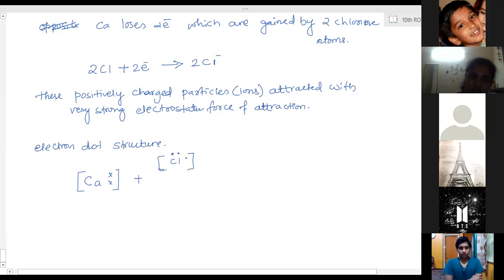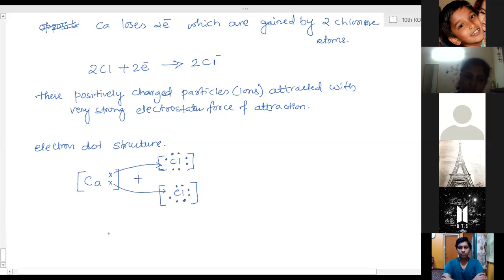It has 7 electrons in the last shell, and the second chlorine atom also has 7 electrons. So this electron is transferred here, and this electron is transferred here.